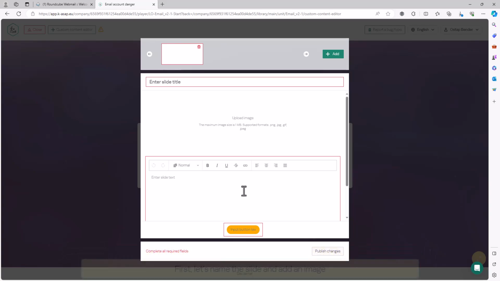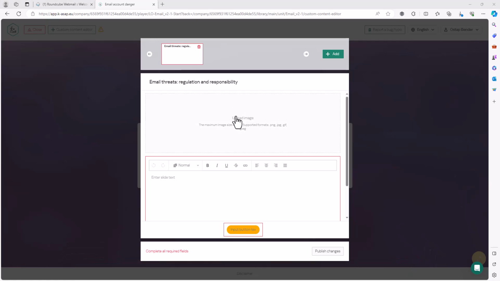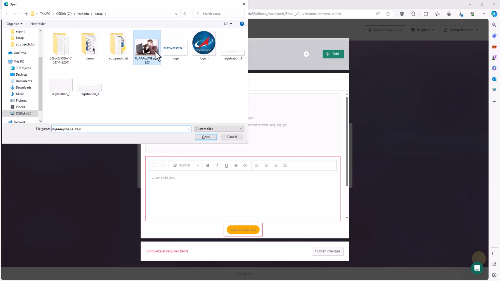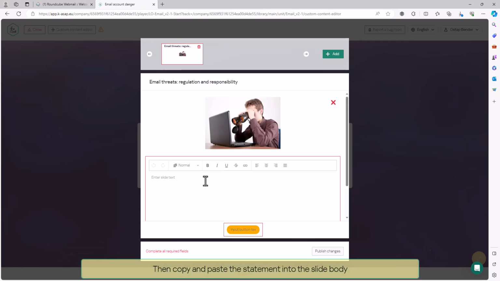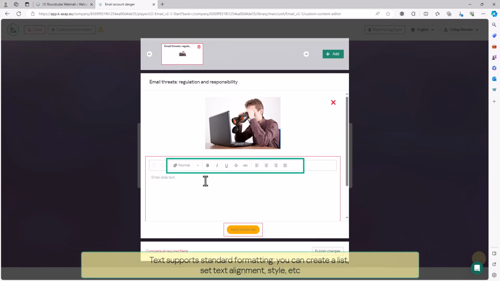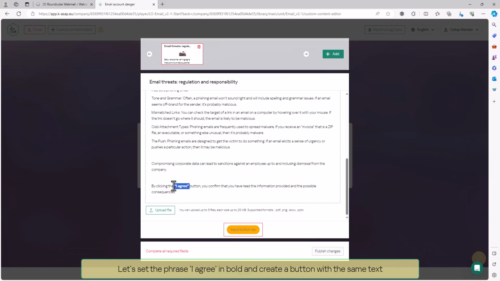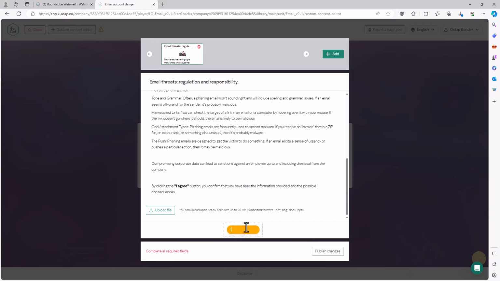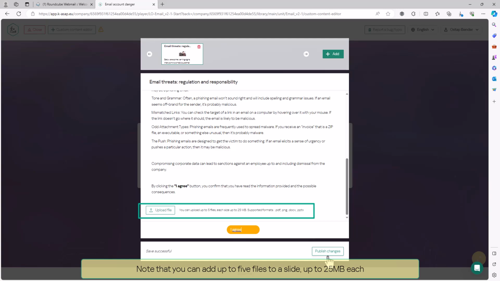Let's add a slide that contains the key points about protecting against phishing and the statement of responsibility for compromising corporate data. First, let's name the slide and add an image. Then copy and paste the statement into the slide body. Text supports standard formatting. You can create a list, set text alignment, style, etc. Let's set the phrase "I agree" in bold and create a button with the same text. The user will need to click it to continue. Note that you can add up to 5 files to a slide up to 25 megabytes each.